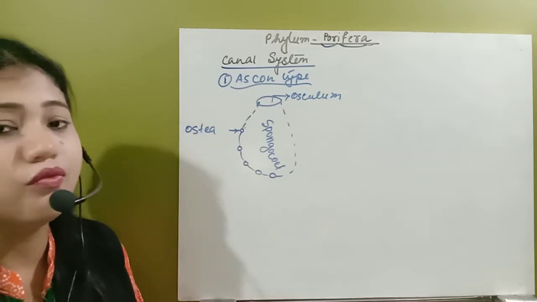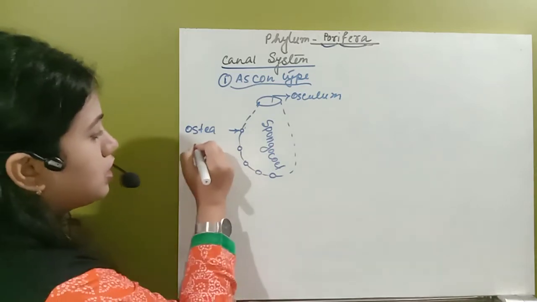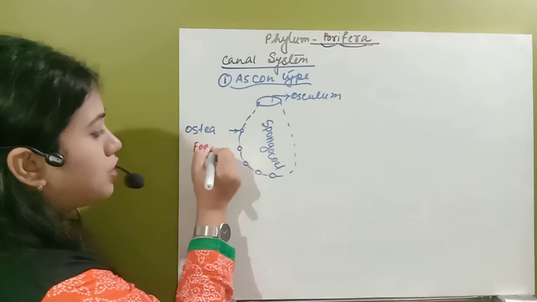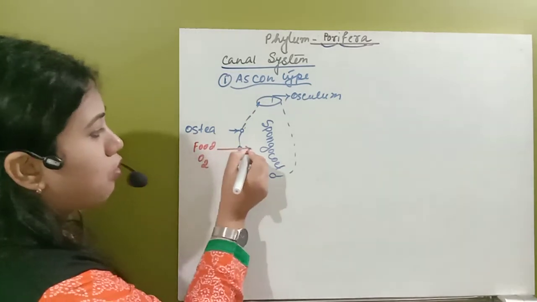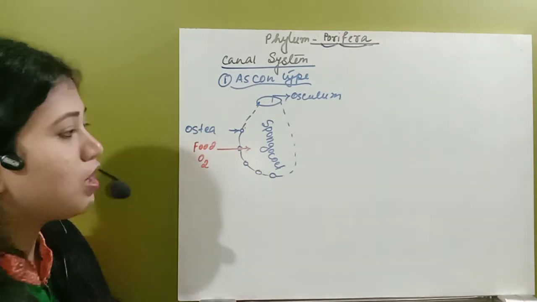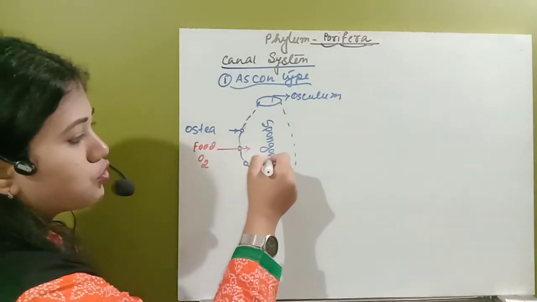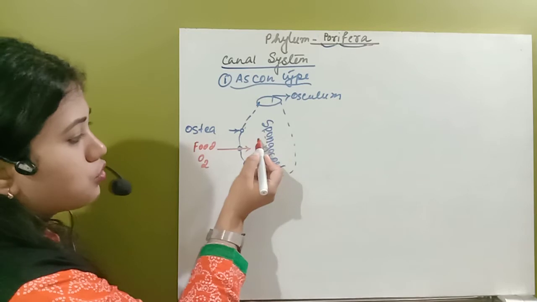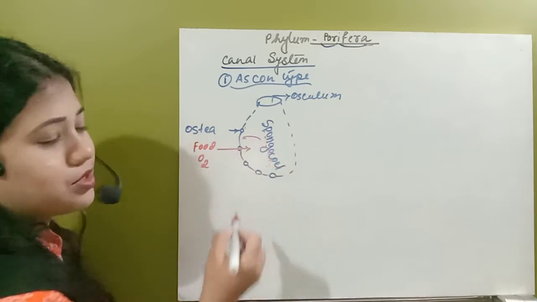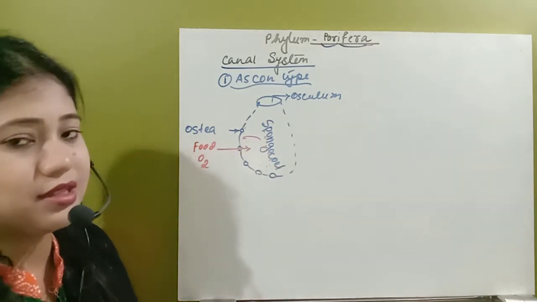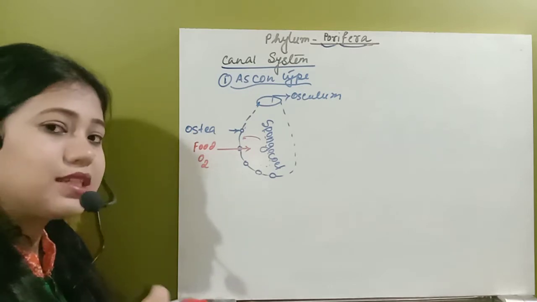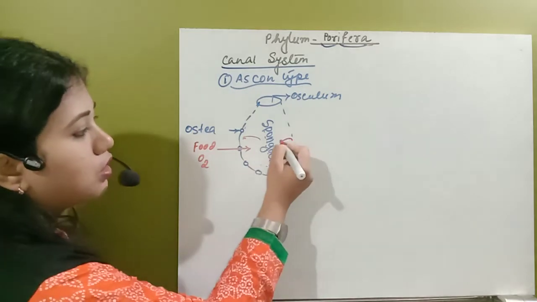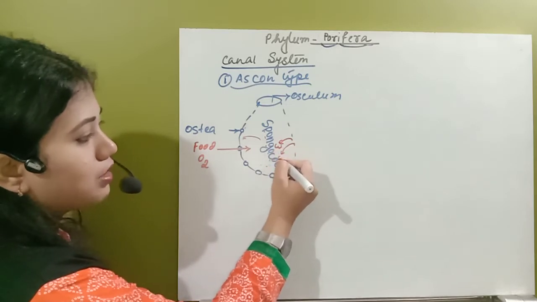First of all, water along with nutrients, food, and gases, that is oxygen, will enter inside the body with the help of the ostia. Then it will go to the spongocoel, carrying the nutrients. The choanocytes will grab this nutrient, and the cells will take the oxygen also. Then in the same water they will remove the waste product and carbon dioxide.